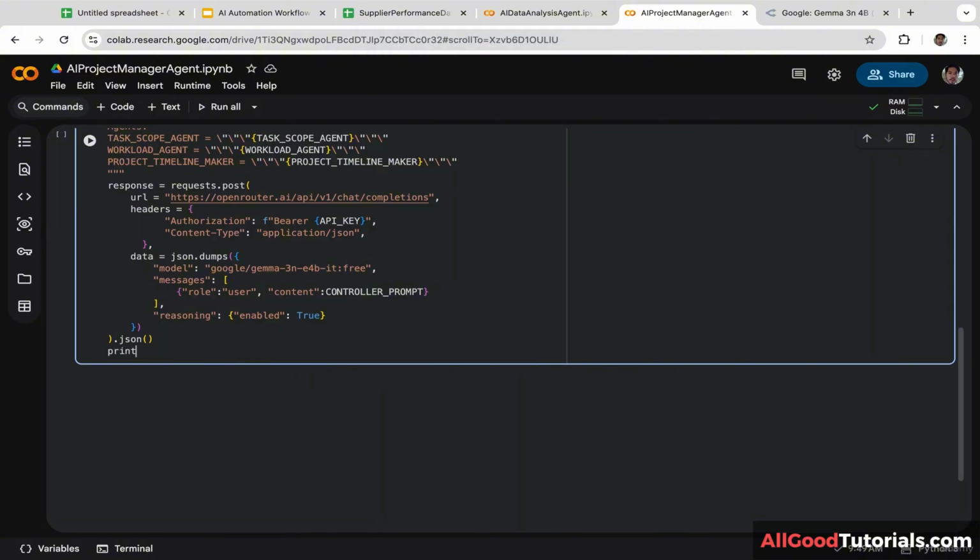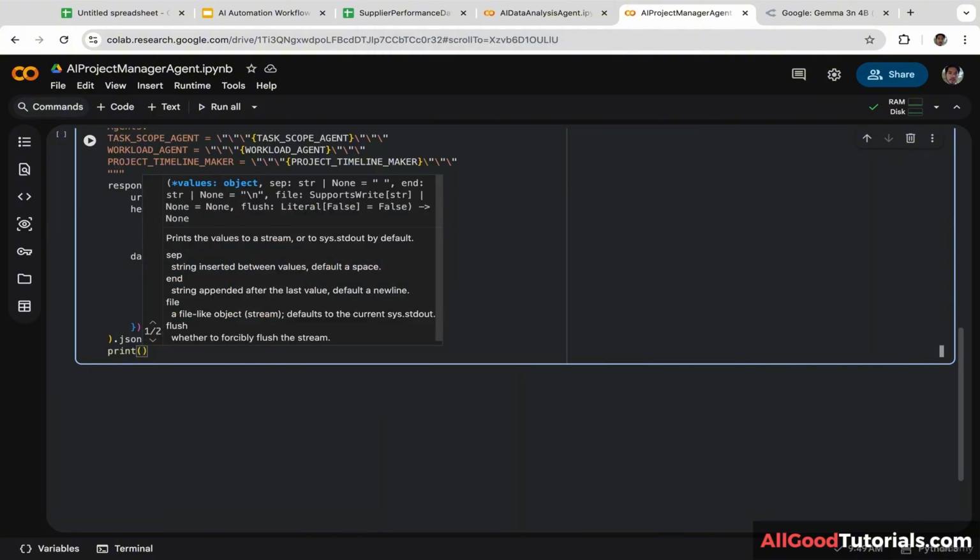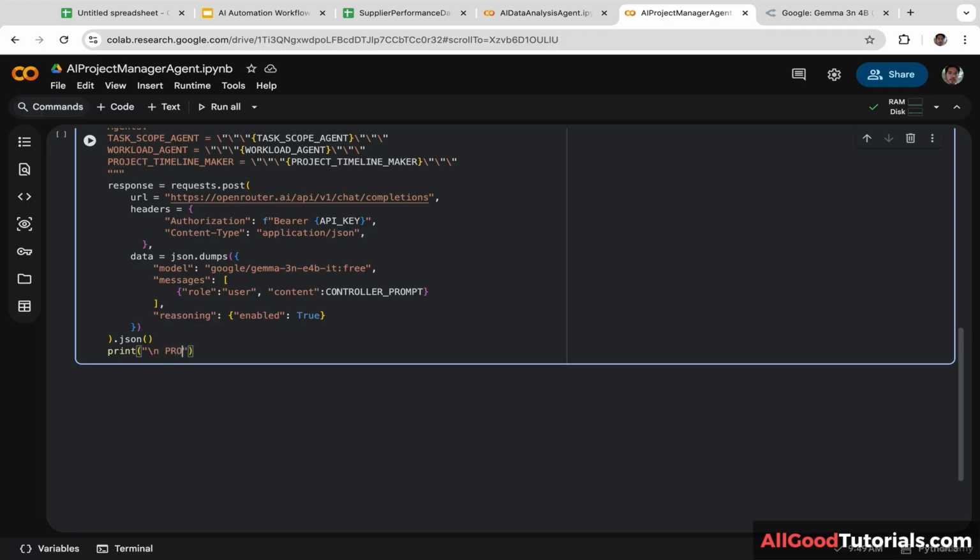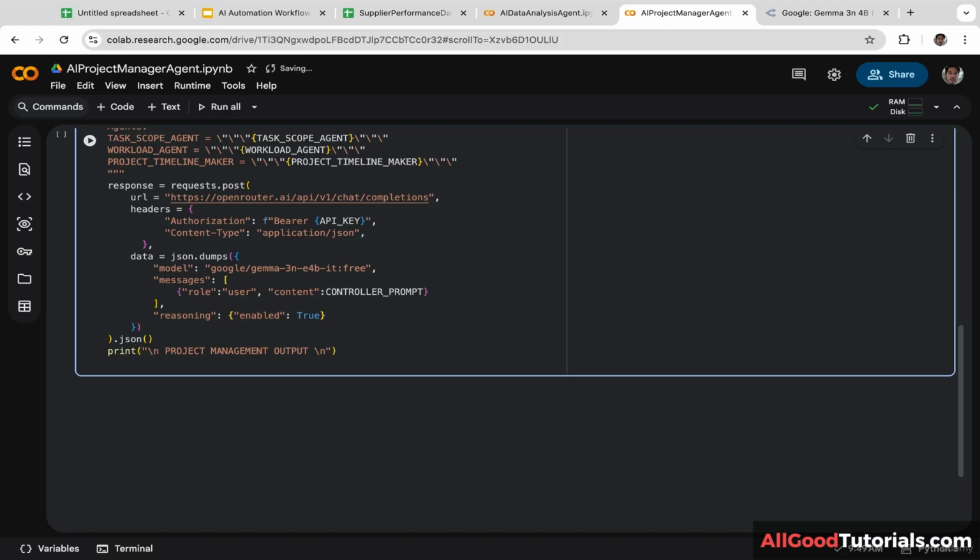Next, we are going to print the header, end project management output. Then after that, we are going to create a conditional statement: if choices in response. In this case, we are going to check for the usual OpenRouter or chat completion structure containing choices.